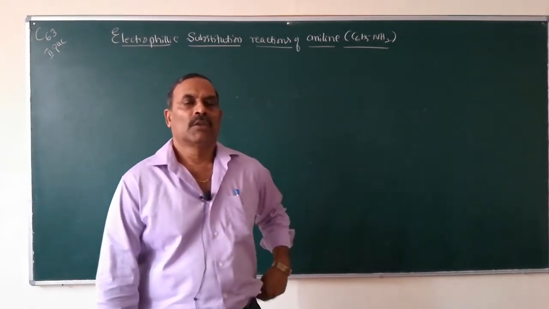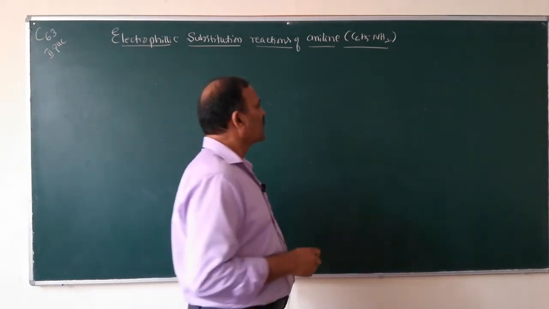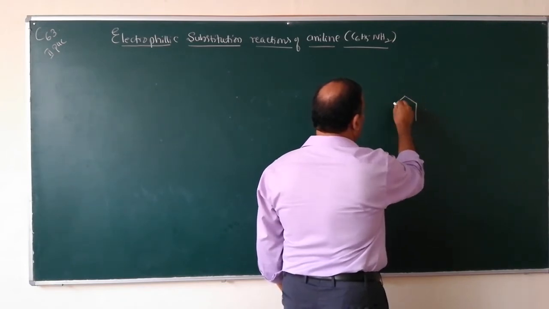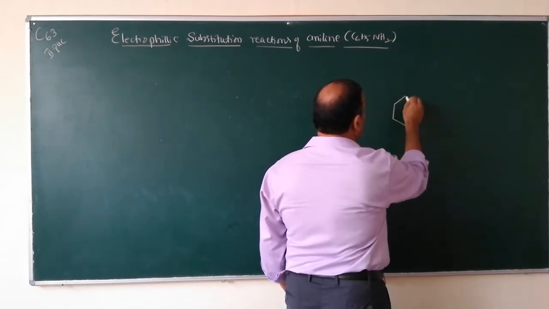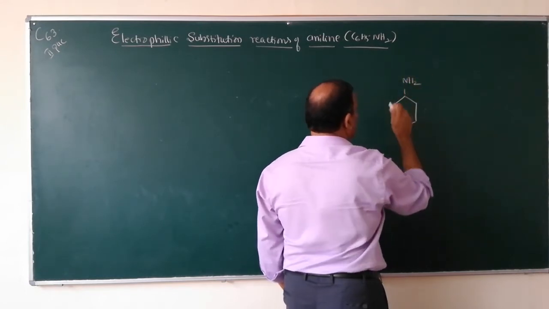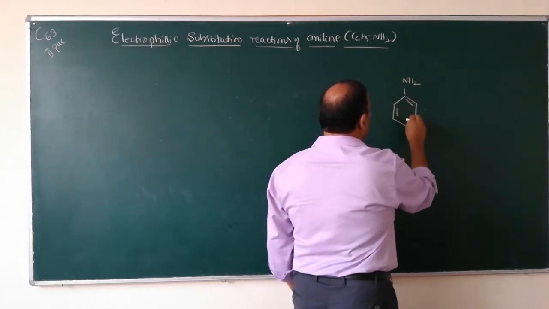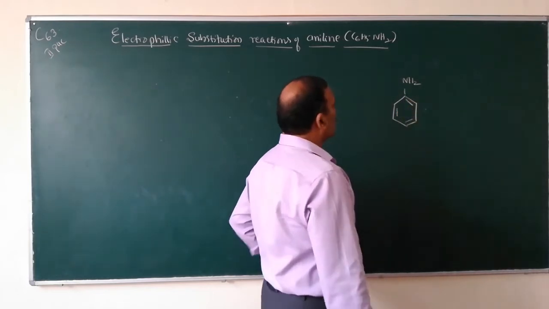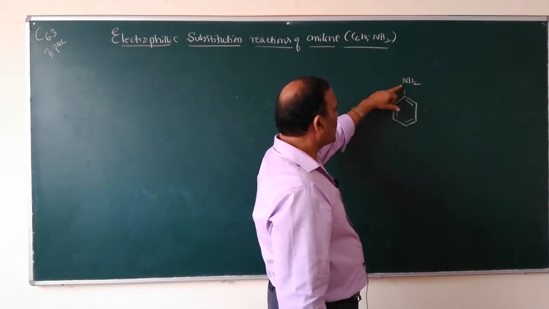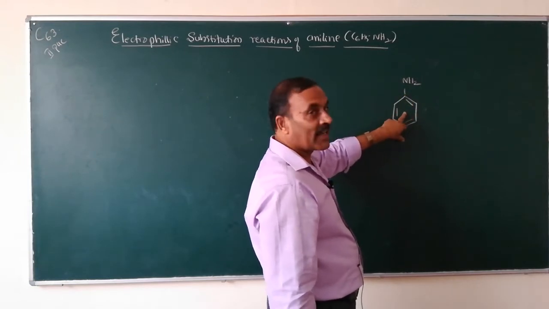Electrophilic substitution reactions of aniline. So, what is the structure of aniline? This is the structure of aniline. Here the NH2 group is attached to the benzene ring. So, this is aniline. Aniline is an arylamine because the NH2 group is attached to the benzene ring, or the aryl group.